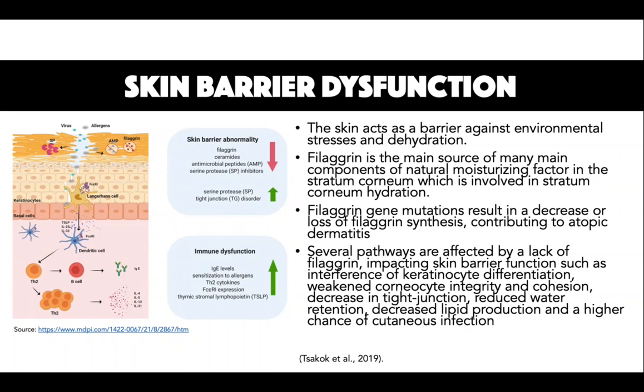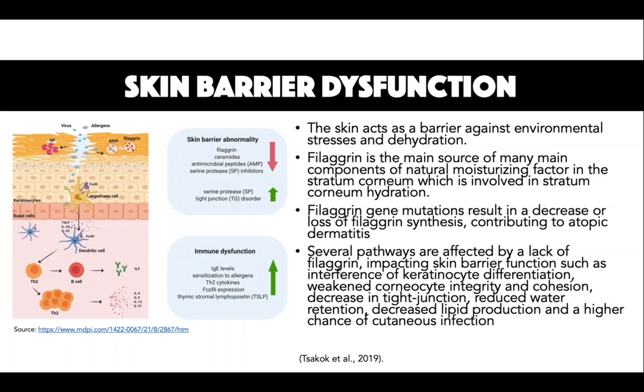The stratum corneum has an acidic pH, however lowered natural moisturizing factor levels result in an increase in pH with an allele dose-dependent effect. The highest pH levels are detected among homozygous filaggrin mutation carriers.